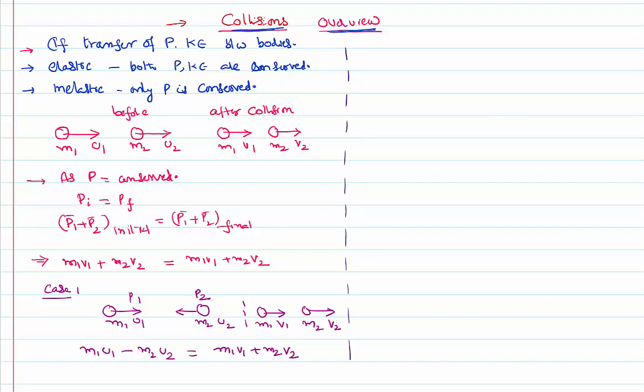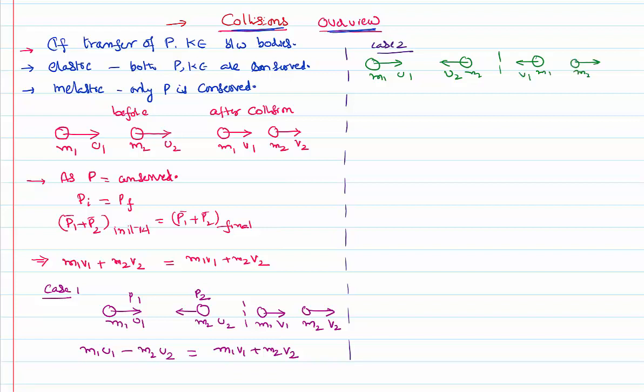It may also happen that there are so many possible cases. Let us consider a case where bodies before the collision are moving in the opposite direction, and after the collision again they are moving in the opposite direction. It's quite possible.